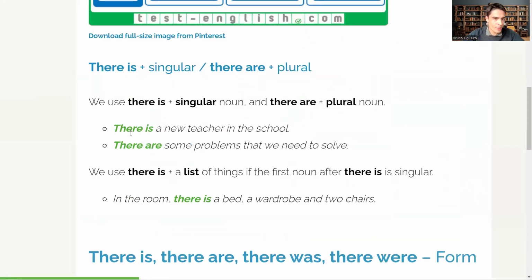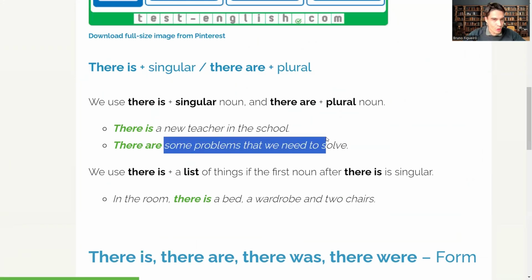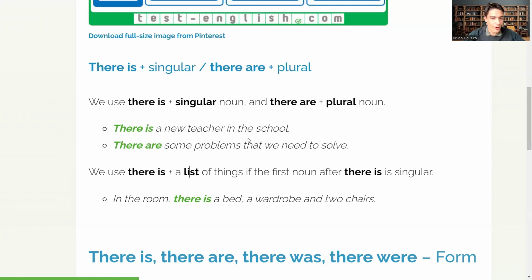Proceeding from here, singular: there is a new teacher. Some examples. There are some problems that we need to solve. Plural form, problems, plural, are. Teacher, singular, is.